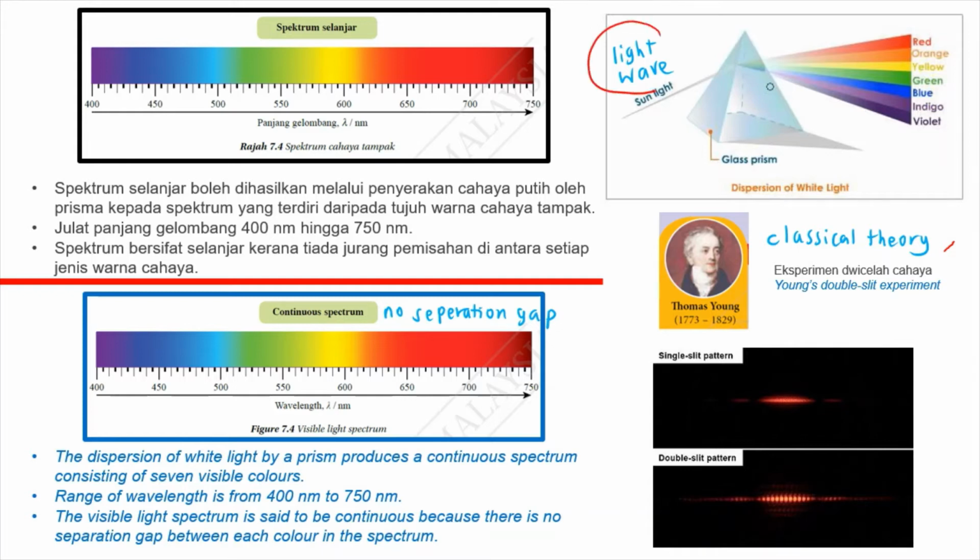When a light wave passes through a prism, the dispersion of white light produces a continuous spectrum that consists of 7 visible colors. This visible light spectrum is a continuous spectrum because, as you can see, there is no separation gap between each color in the spectrum.